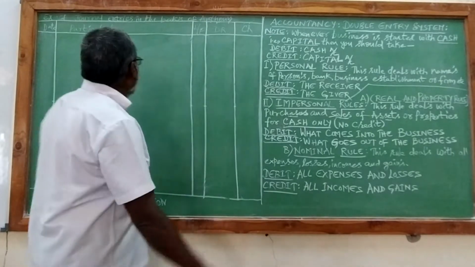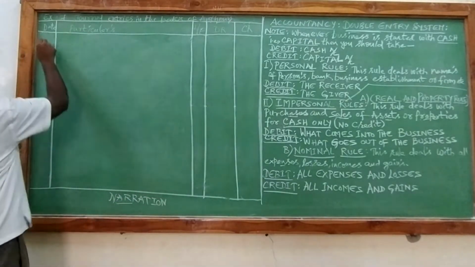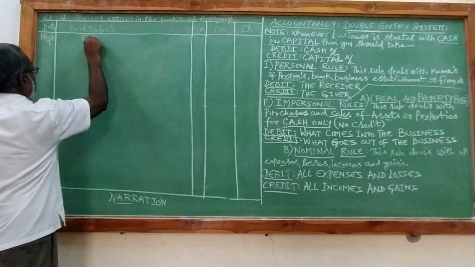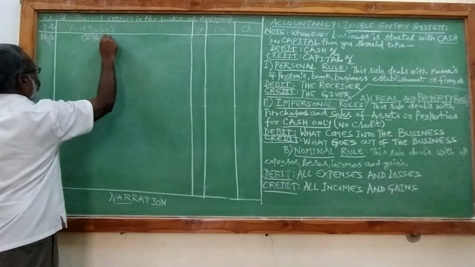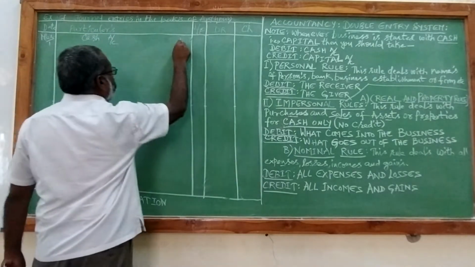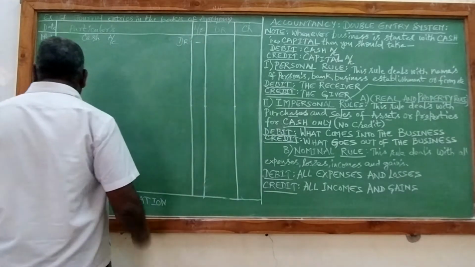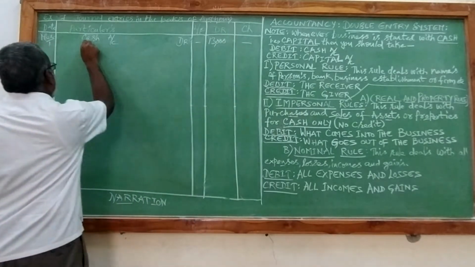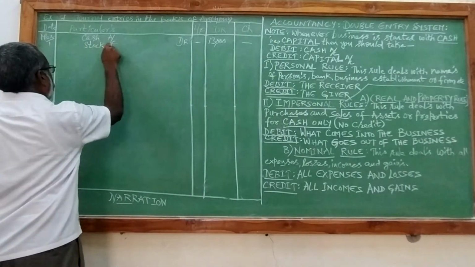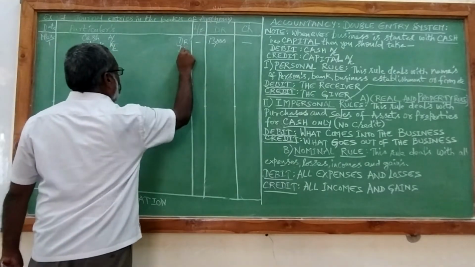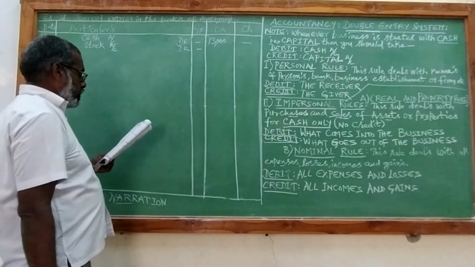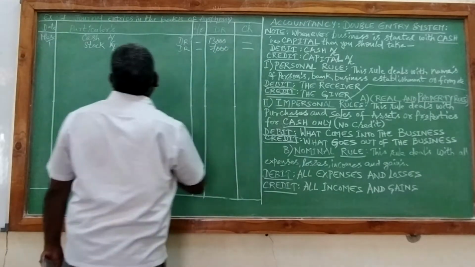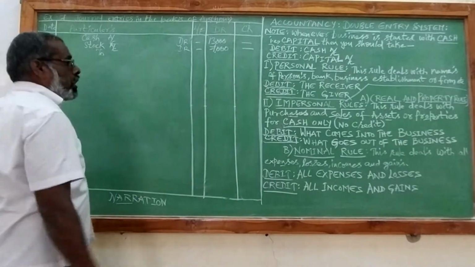So we will take March 1st, cash account debit, 13,000, stock account debit, 7,000, to capital account.